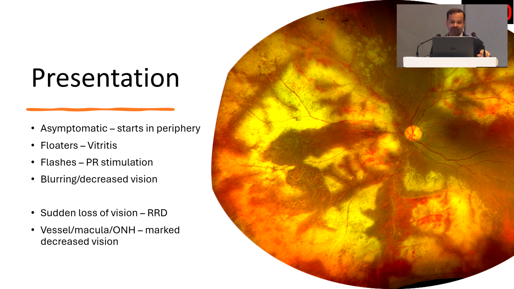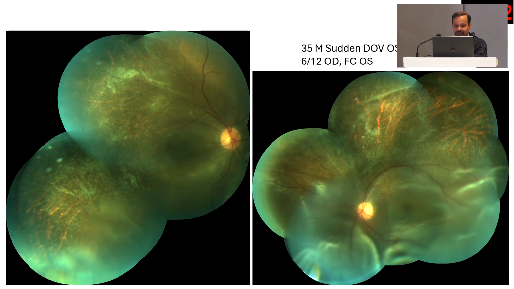Very rarely, a patient who does not come across any of these symptoms can develop retinal detachment, and then present with sudden onset loss of vision. And if there is involvement of the posterior pole in terms of macula or optic nerve, the patient can present with markedly decreased vision. Now, have a look at this particular patient.